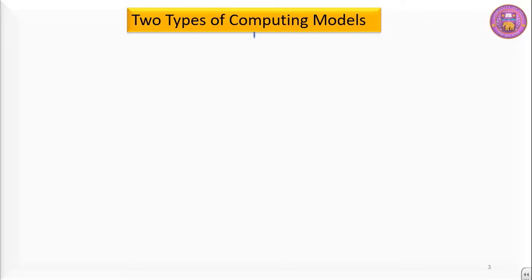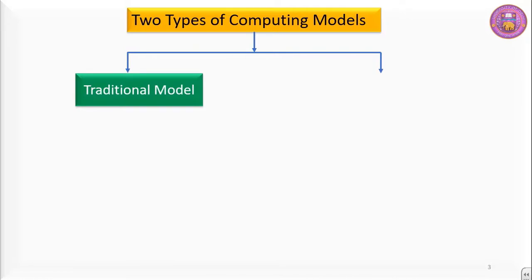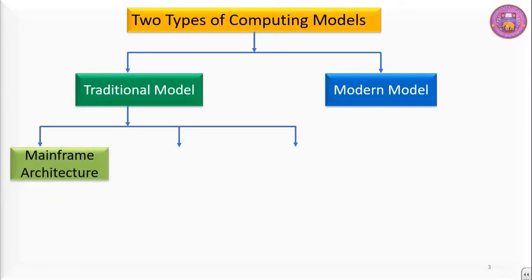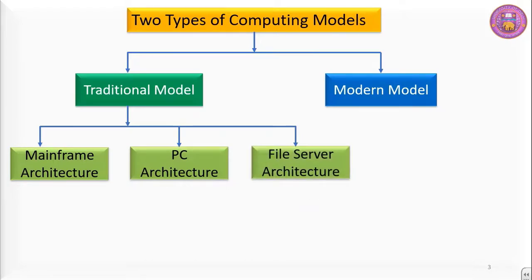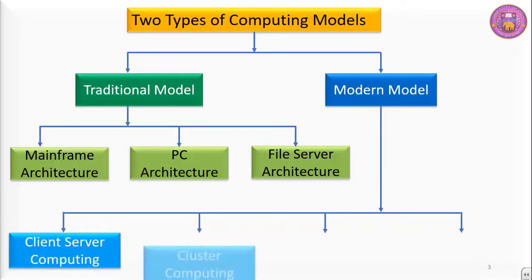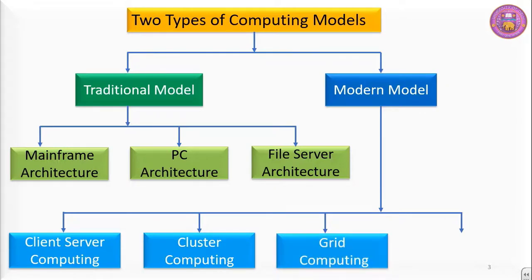There are two types of computing models. The first one is the traditional model. The second one is the modern model. In the traditional model, we have three categories: mainframe architecture, PC architecture, and file server architecture. In the modern model, we have four categories: client-server computing, cluster computing, grid computing, and cloud computing.